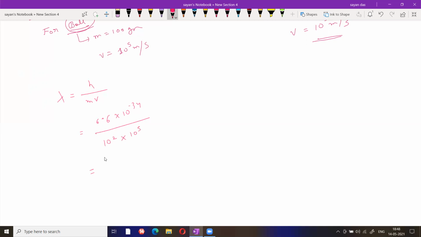So what is the value? After calculation, it becomes 6.6 into 10 to the power 41 meter. Now in this case, just calculate lambda equals h by mv. What is the value of h? 6.6 into 10 to the power minus 34.